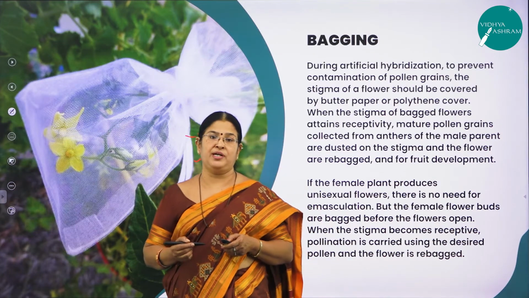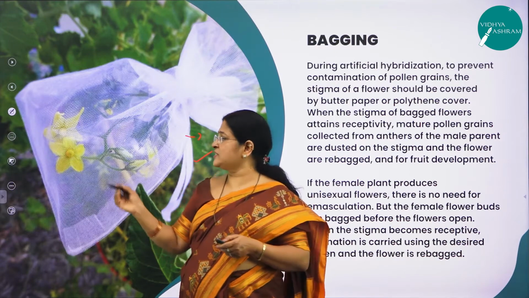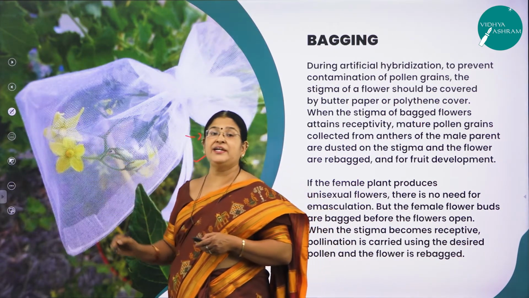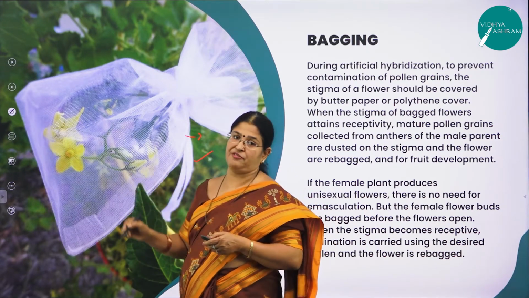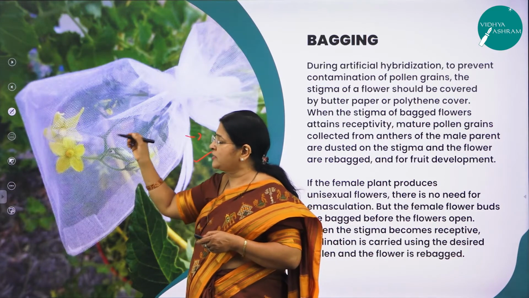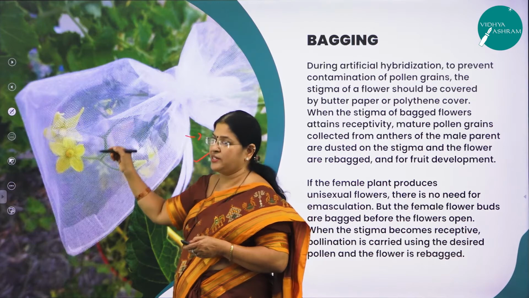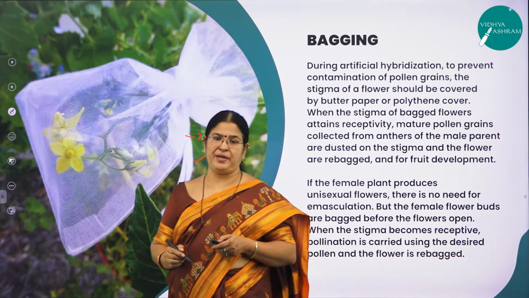Then the mature pollen grains are collected from anthers of the plant which you desire and dusted on the stigmatic surface and again rebagged. Why is it rebagged? Again some other unwanted pollen grains may fall on the stigmatic surface. So in order to avoid all those complications, once the pollen grains of your desire are dusted, the flower is rebagged with a polythene bag or a butter paper, right?